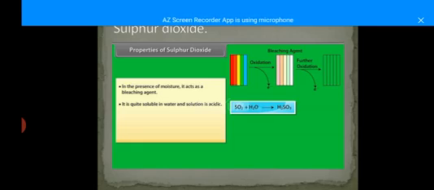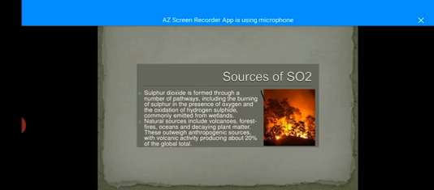Now we will go toward the sources from where sulfur dioxide actually comes into the atmosphere. There are two types of sources: one is natural sources, the other is artificial sources, meaning human activities, by which sulfur dioxide is released.